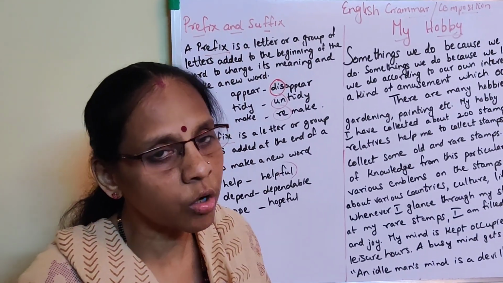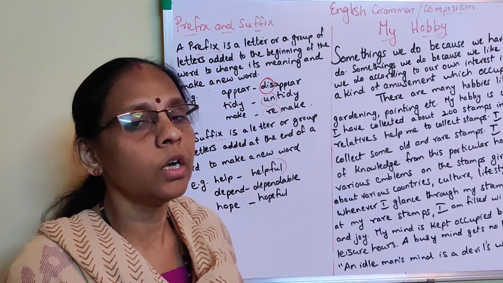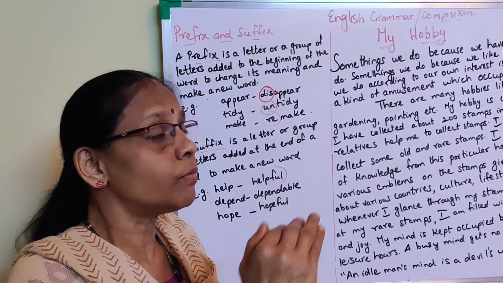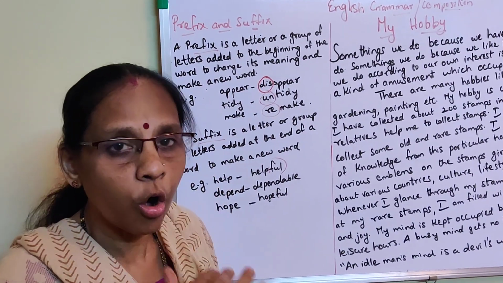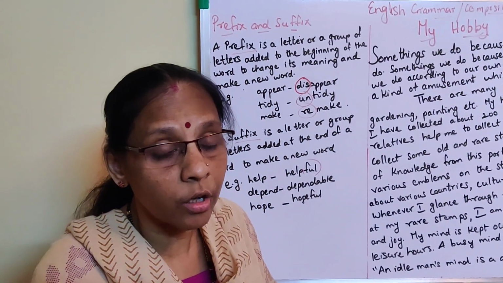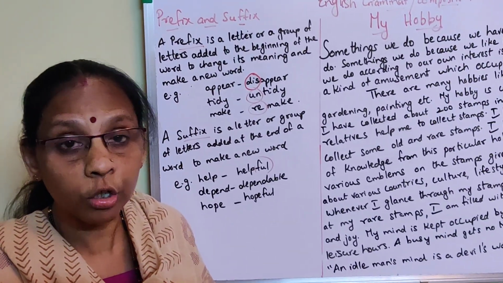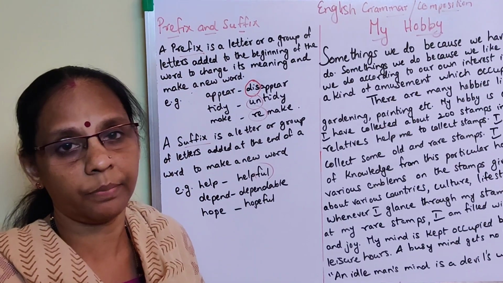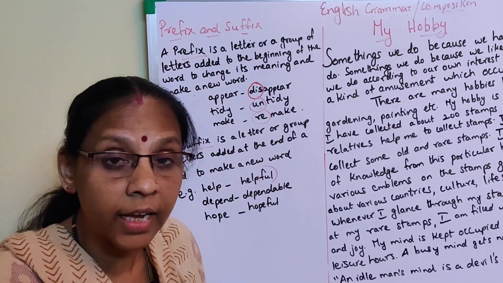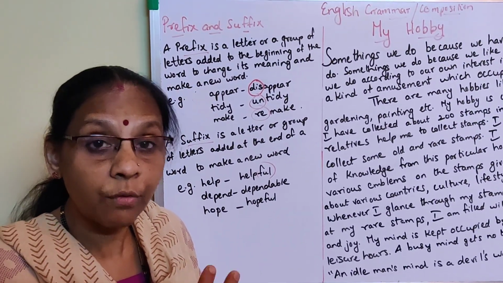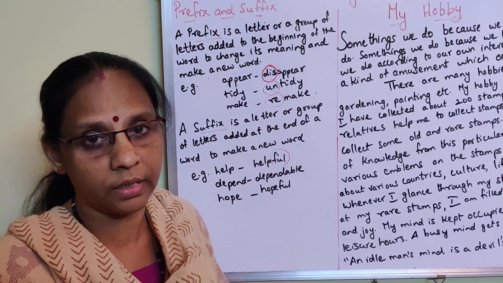While writing a composition, I have always told you, in 2-3 lines we have to give an introduction. Then what is the question? It's about a hobby. So what are your hobbies? How do you make it applicable, what all things do you do for it, how does it become creative, how does it become interesting, and what is the positive point of it.